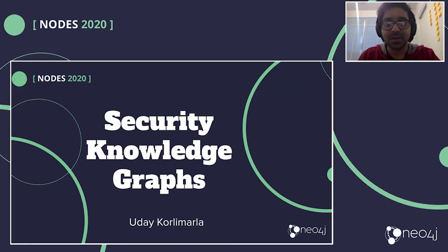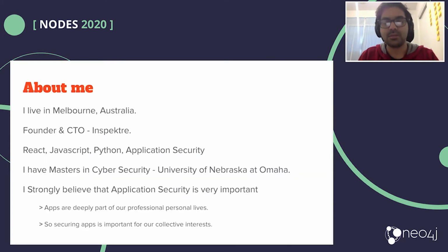Hi all, I'm Uday Korlimarla, and today we're talking about security knowledge graphs, or how do we build our security knowledge graphs. Before we go ahead into the talk itself, a quick few things about me. I live in Melbourne, Australia. I'm the founder and CTO of Inspector. What I pretty much love is React, JavaScript, Python, and everything application security. I have a master's in cybersec from the University of Nebraska at Omaha.